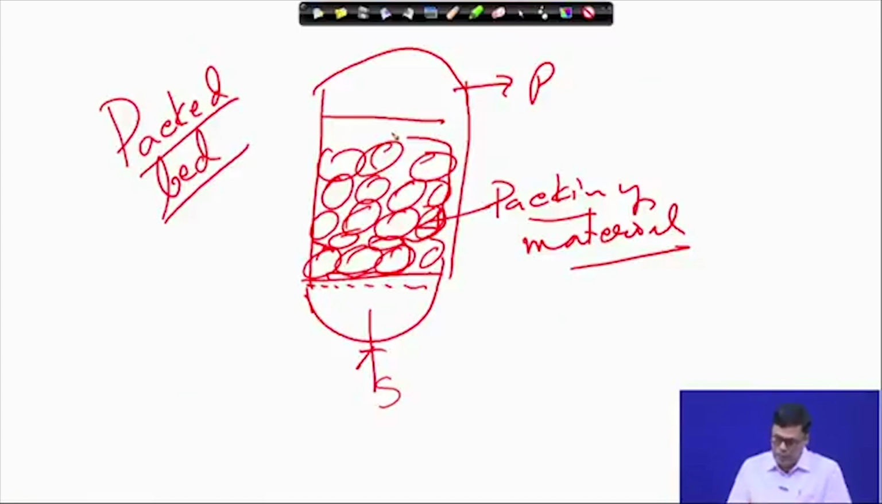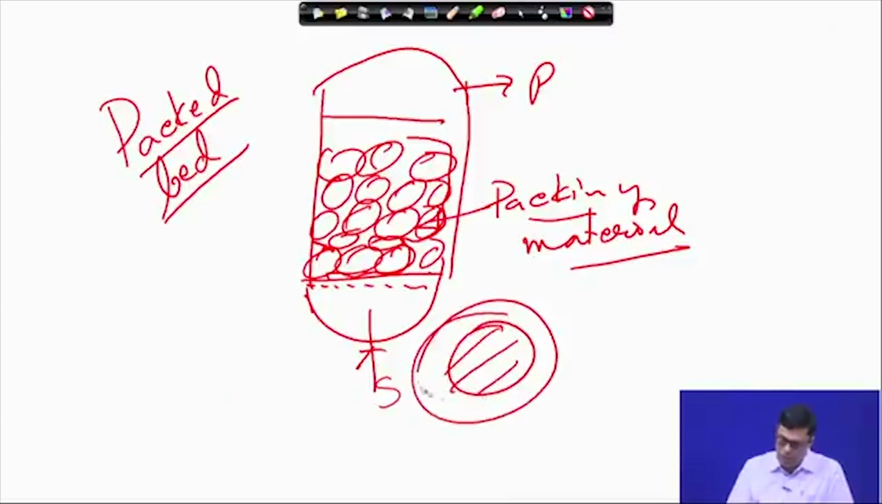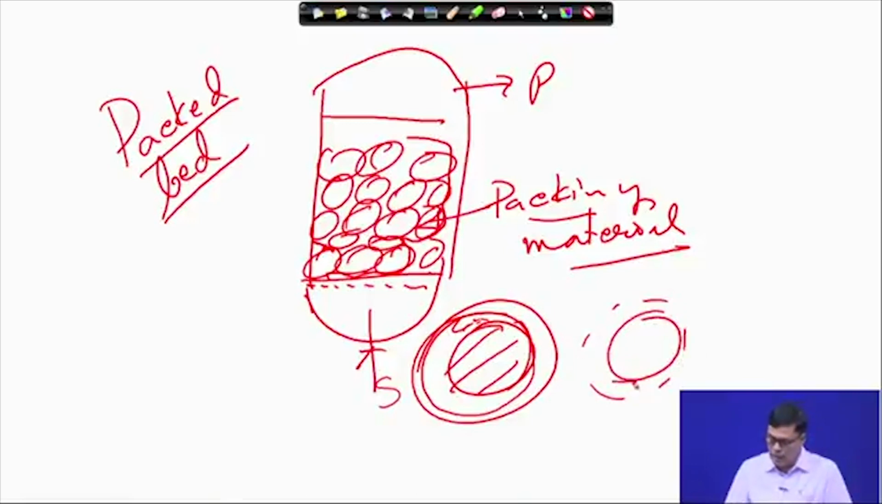So what I want to say is that suppose this is the solid matrix, and the whole portion of the solid matrix will not come in contact with the substrate. Suppose we want to immobilize enzymes on a particular solid surface, and the enzymes are on the whole surface. If the solid materials are touching each other, whatever enzyme is in that portion will not come in contact with the substrate. That is the problem with the packed bed reactor.